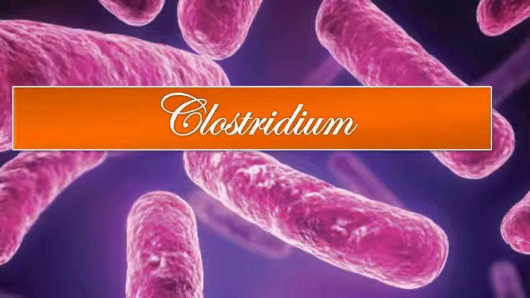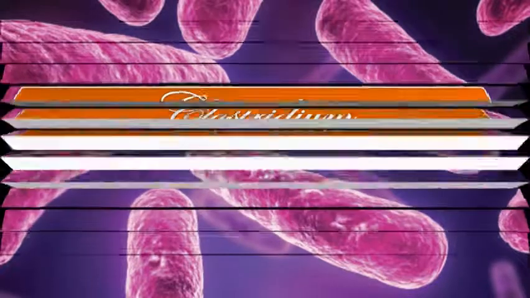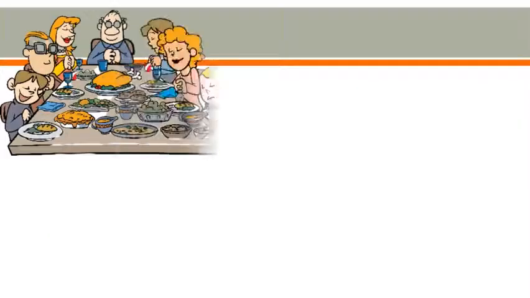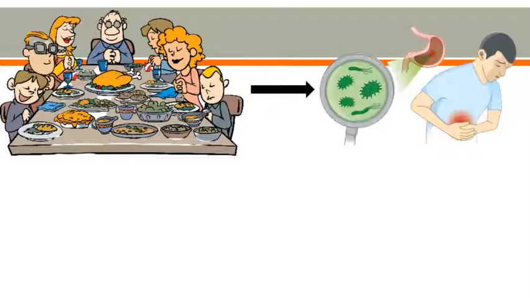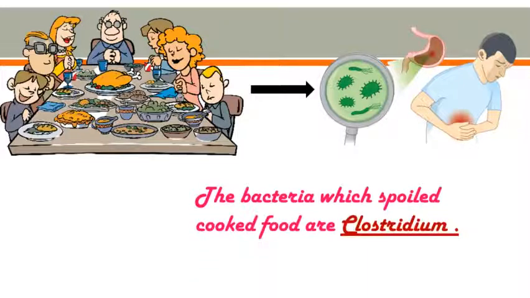This is another type of very harmful microorganism, Clostridium. On the screen you can observe the cylindrical or rod-shaped Clostridium bacteria. Sometimes cases of food poisoning occur during community feasts. How does the food become poisonous all of a sudden?